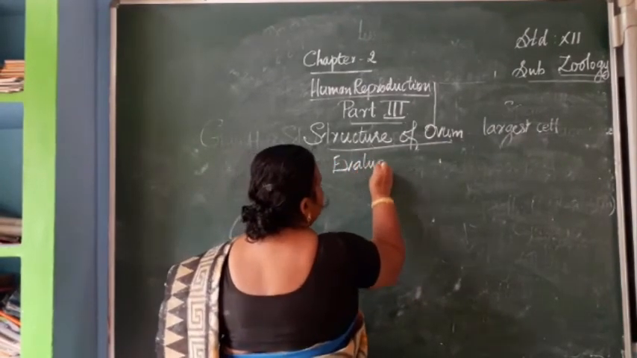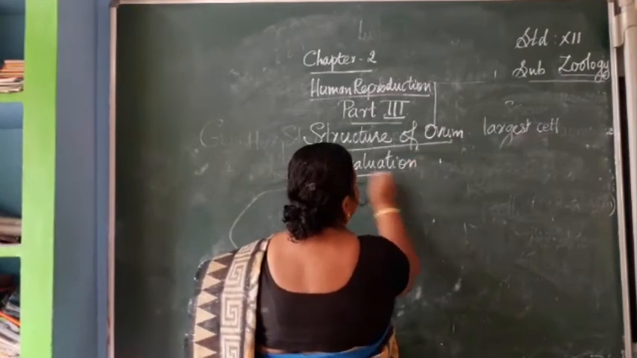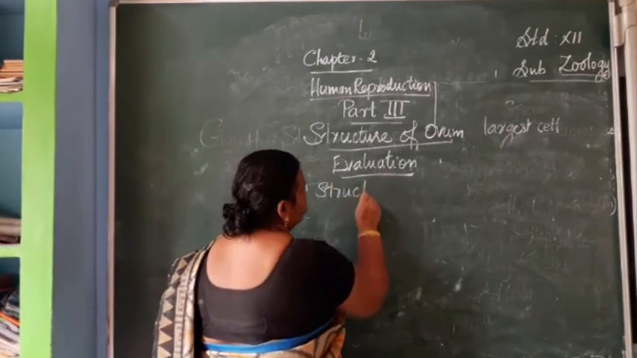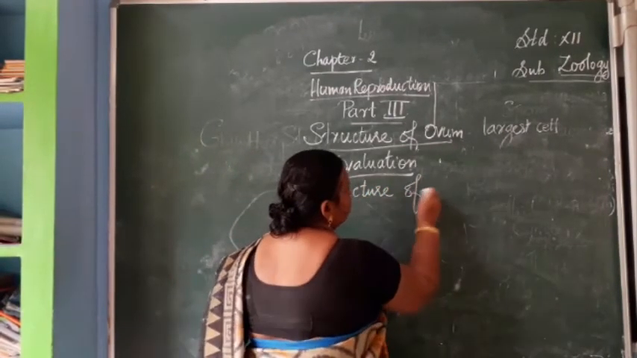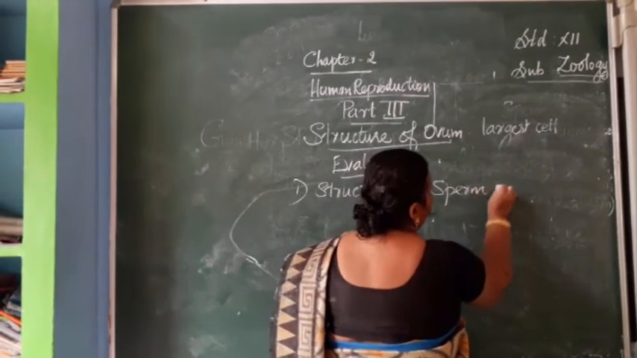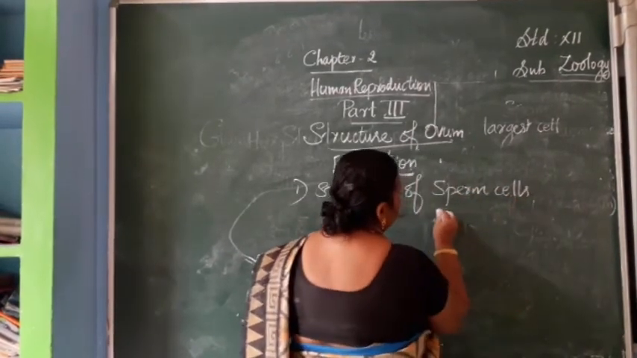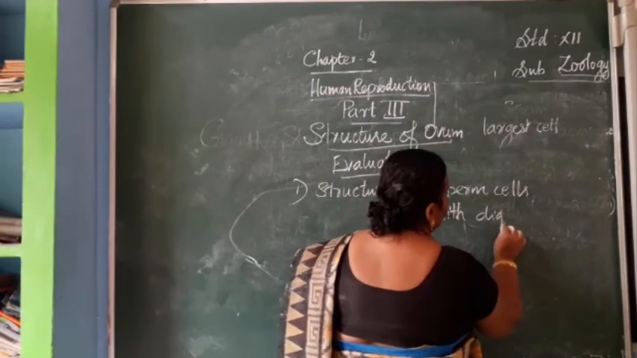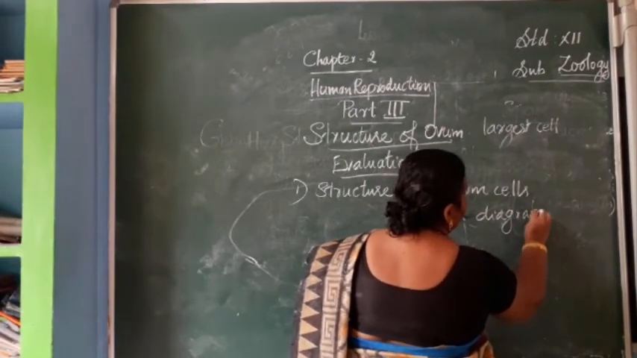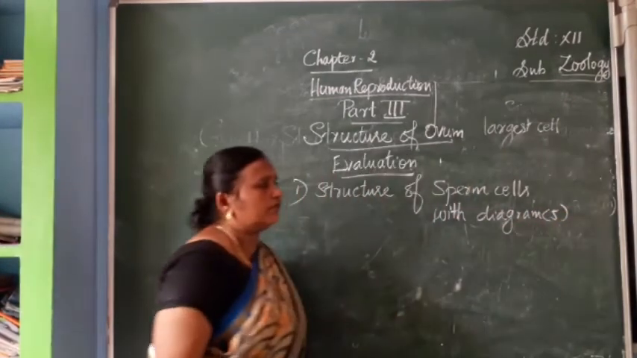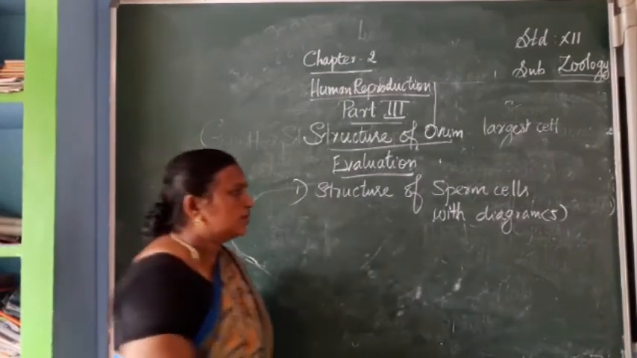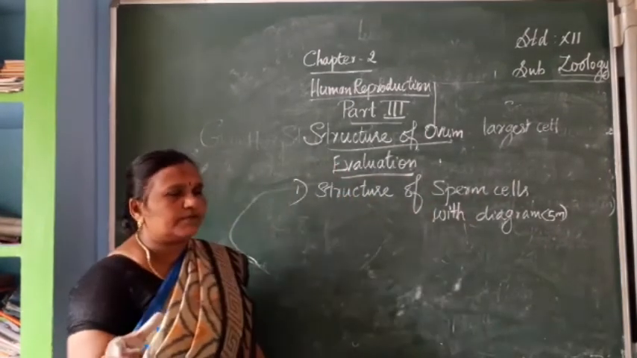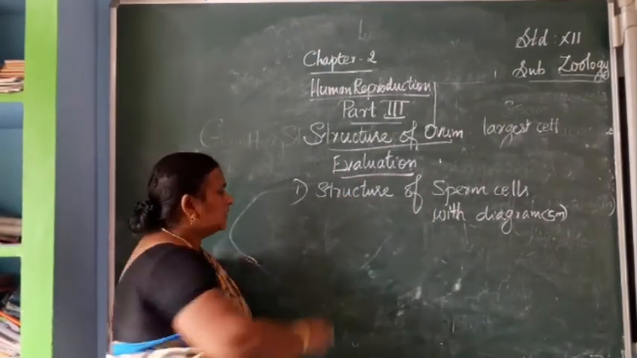Write down the questions for this evaluation part. First one, structure of sperm cells, with the diagram. This is important, a 5 mark question. Only the diagram is for 3 marks. With the explanation, it is 5 marks. Without explanation, whenever you are drawing only the diagram, that is a 3 mark question.